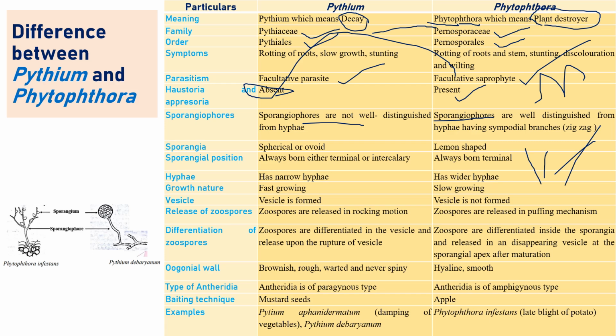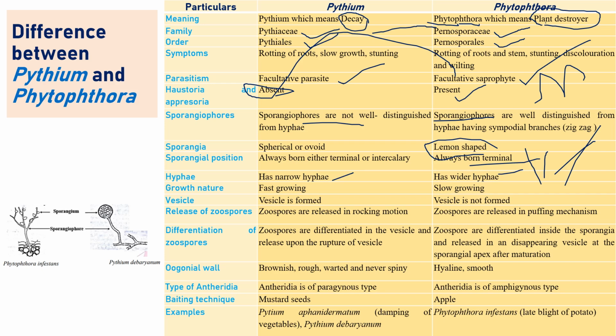Sporangia in Pythium generally look spherical or ovoid, whereas the sporangia of Phytophthora look lemon shaped. This is also very, very important. The sporangial position in Pythium is either terminal or intercalary, but in Phytophthora they are borne in terminal position only. Hyphae in Pythium are generally narrow, whereas Phytophthora has a little bit wider hyphae compared to Pythium.